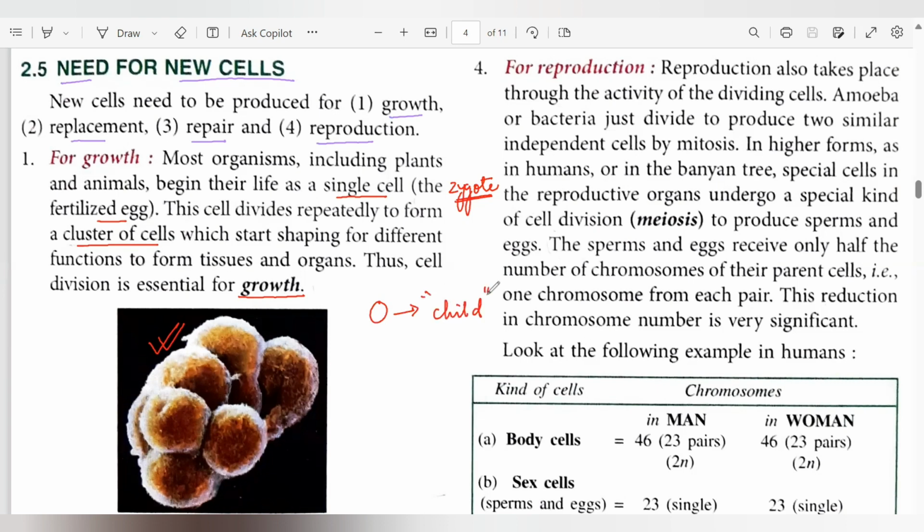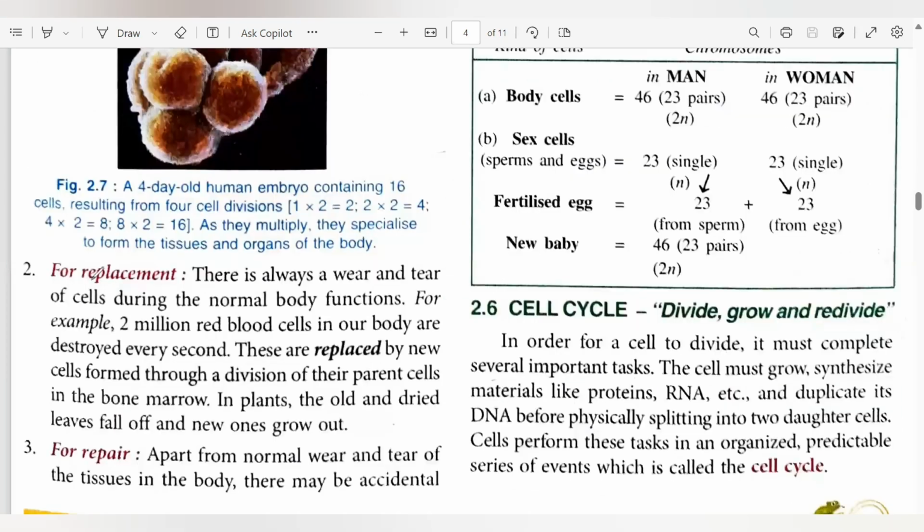It becomes a fetus, right? So it is very important for the growth of an individual. So the next is replacement.